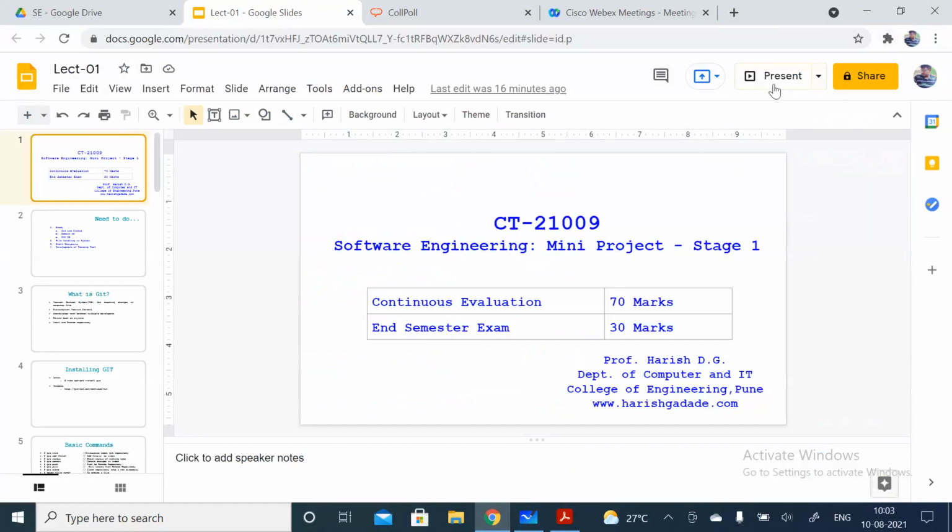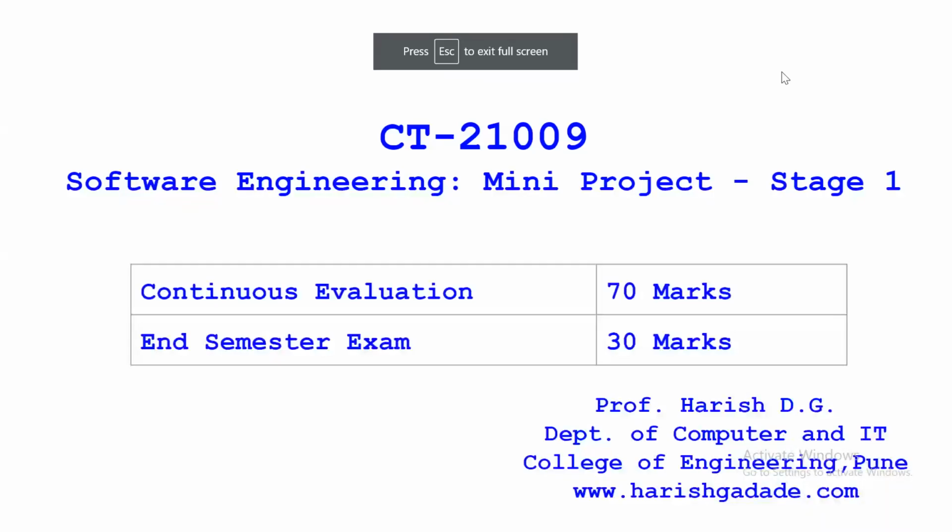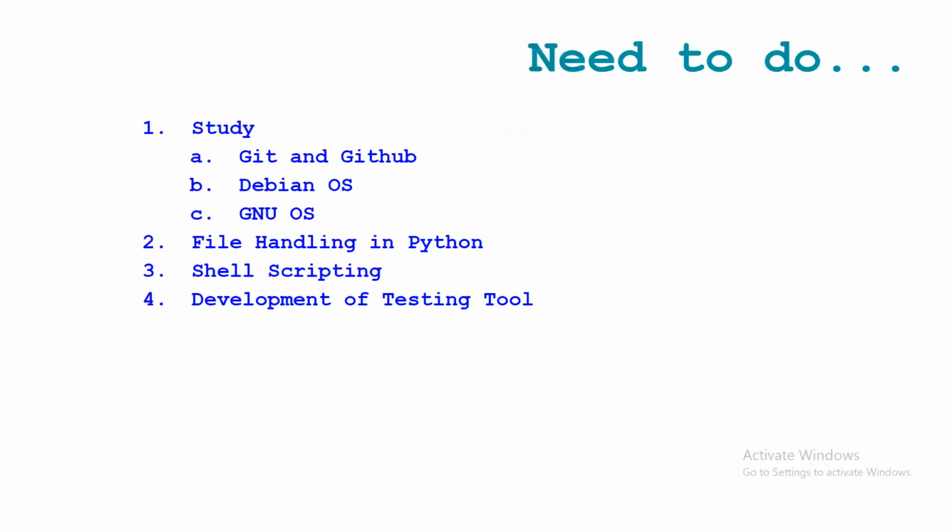Now, this was already sent. Now, what do we need to do from your side? So these three: Git, GitHub, Debian, and GNU. Study these three assignments, and in this tute and in the coming tutes, I'll tell you about file handling in Python, shell script, and how to develop that testing tool. So I'll focus mainly on these in this tute.